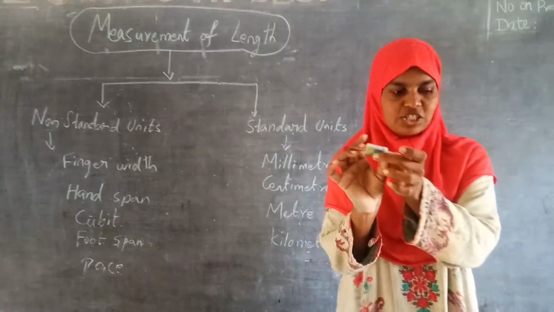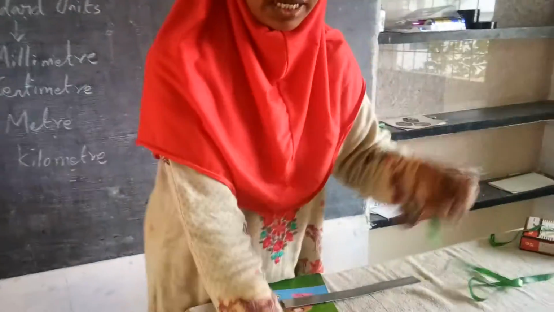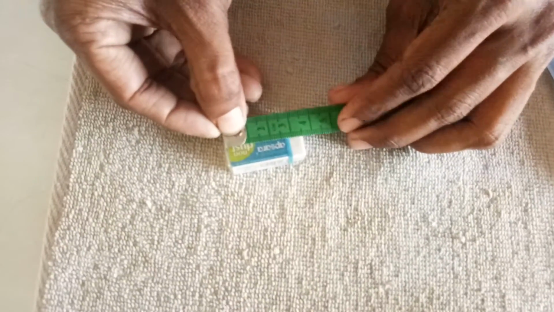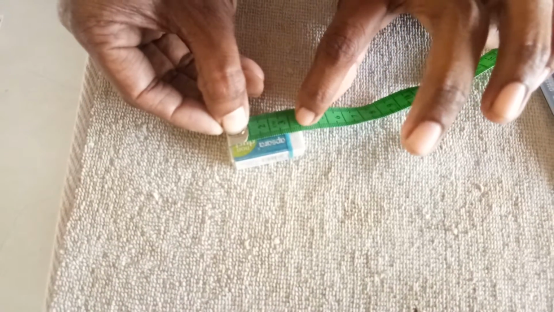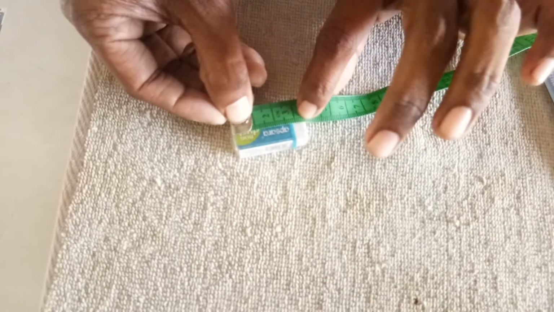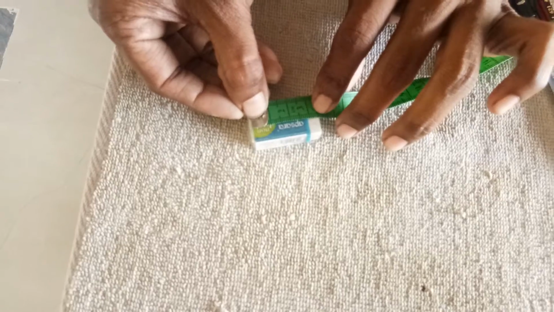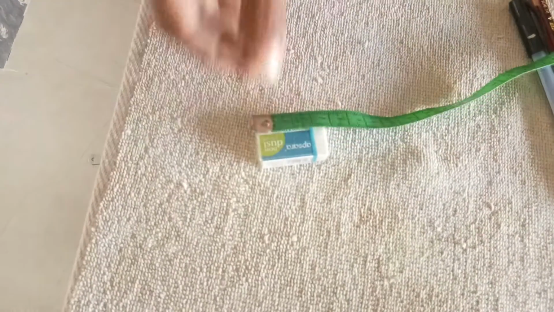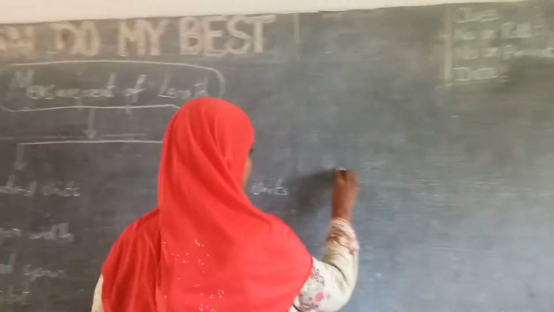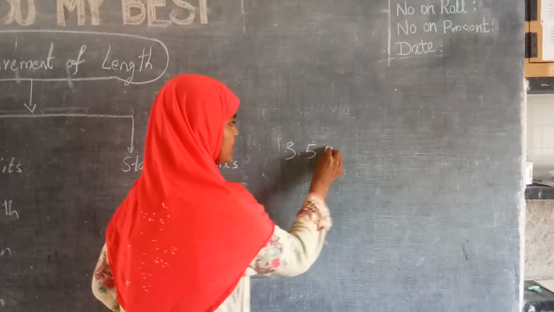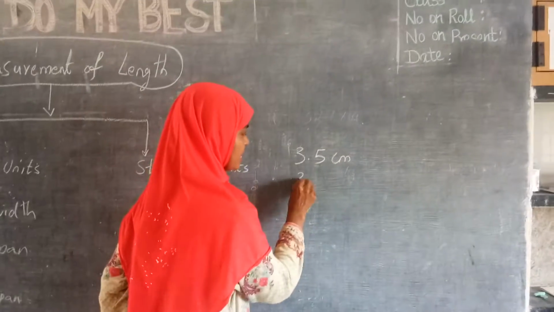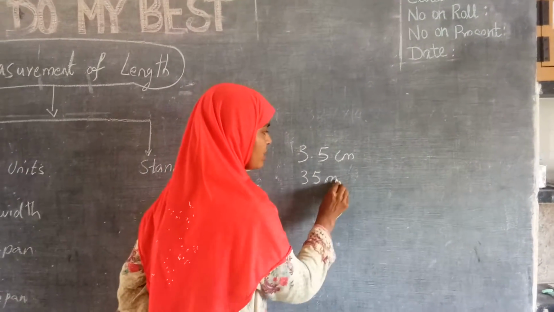See here, let us check the measurement of this eraser. How much is it? 1, 2, 3, 3.5. So the length of the eraser is 3.5 centimeter, or in millimeter if I want, I can say 35 millimeter.